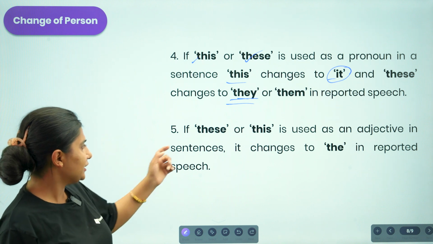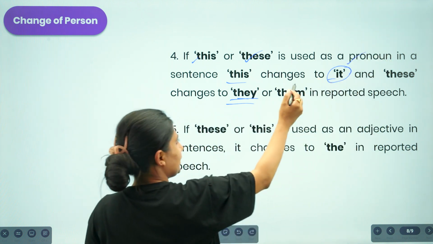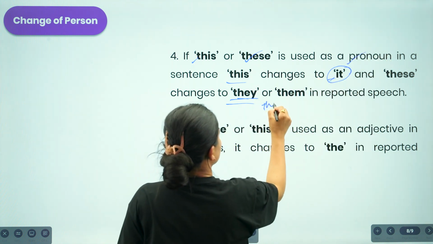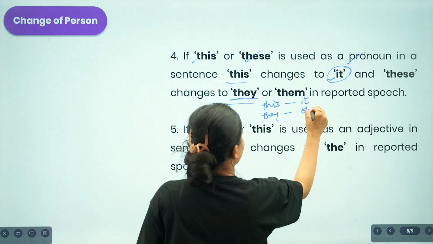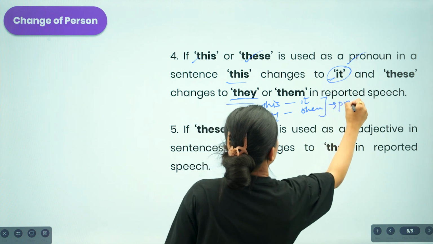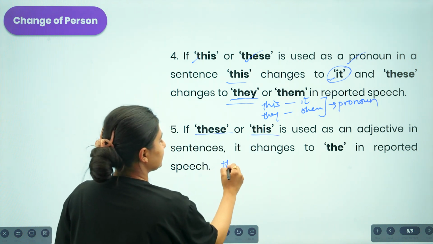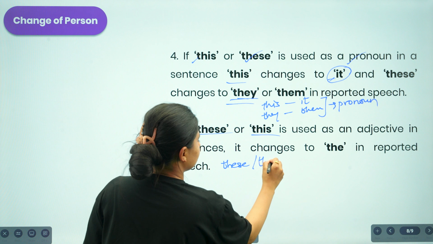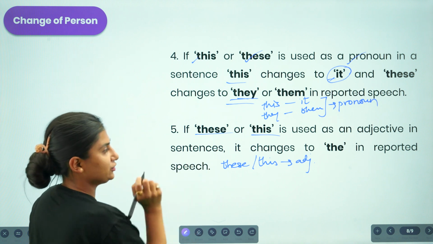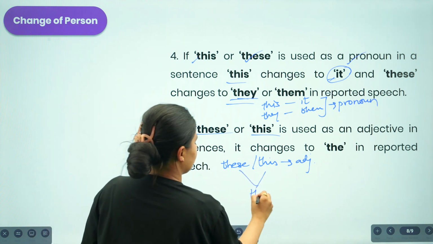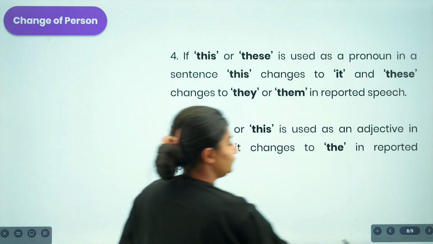Moving on to the next, if "this" or "these" is used as a pronoun, we are supposed to change "this" to "it" and "these" to "they" or "them". But if "this" or "these" is used as an adjective, then it changes to "the" in the reported speech. Okay, so now let us move to another idea.